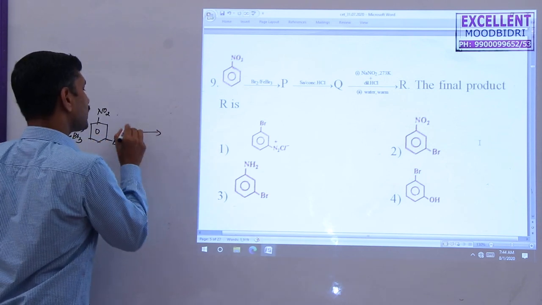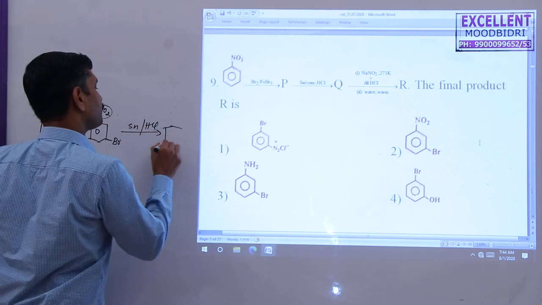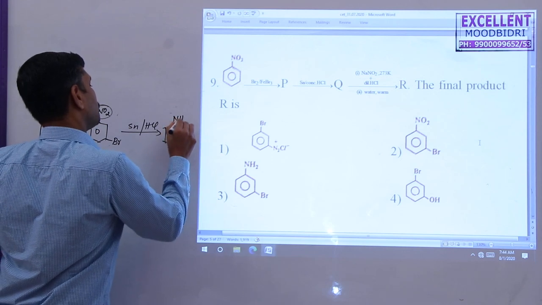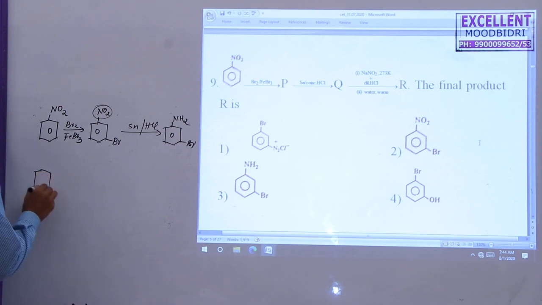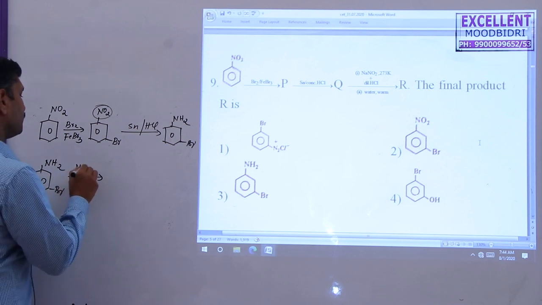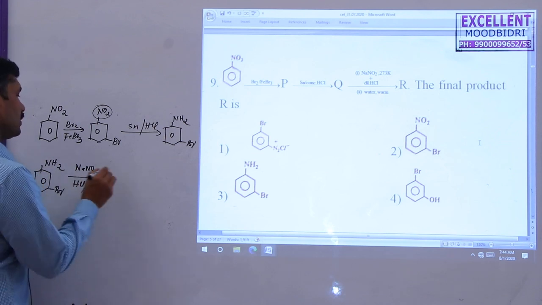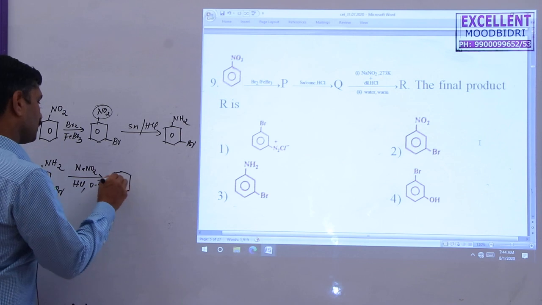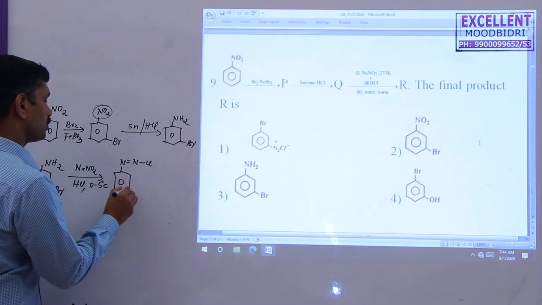Now this compound is reduced using tin and HCl. So the NO2 group is reduced to an amine group, NH2, with Br. Next, this amine compound is further treated with NaNO2 and HCl at very low temperature, 0 to 5 degrees centigrade, for diazotization. So the diazonium salt is formed, N double bond NCl, the diazonium salt. Here in this position bromine is present.